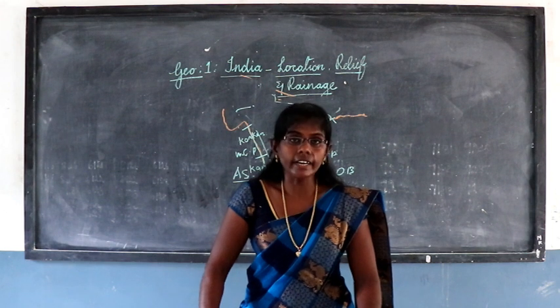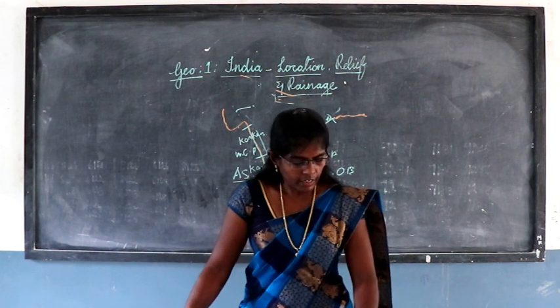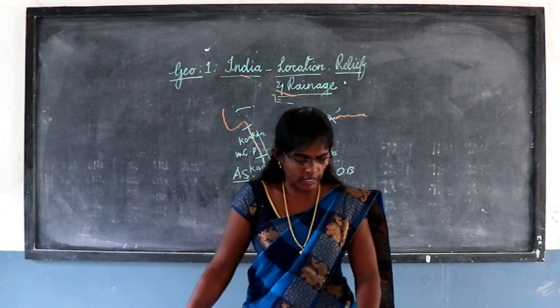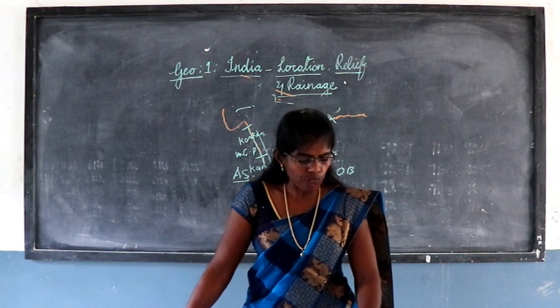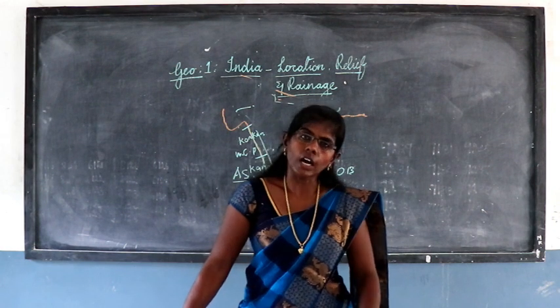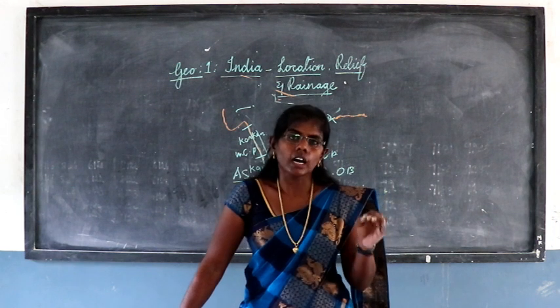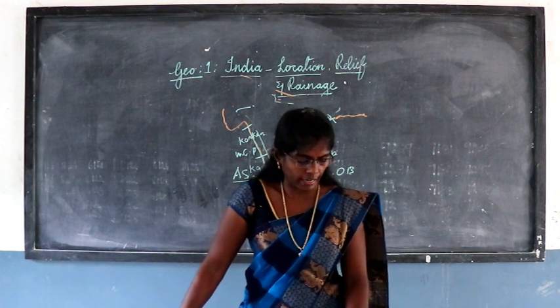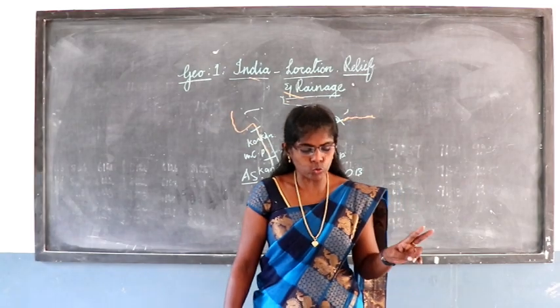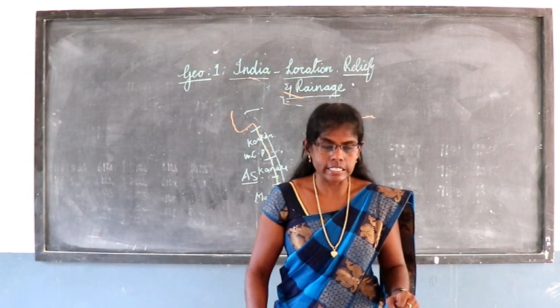Together the Andaman and Nicobar Islands have 572 islands. India's only active volcano, Barren Island, is in the Andaman and Nicobar Islands. And the islands in the Arabian Sea are of coral origin. The Andaman and Nicobar islands are divided into two, Andaman in the north and Nicobar in the south.